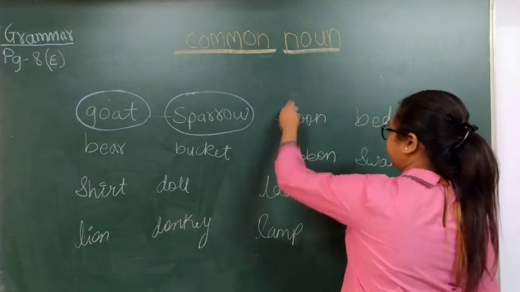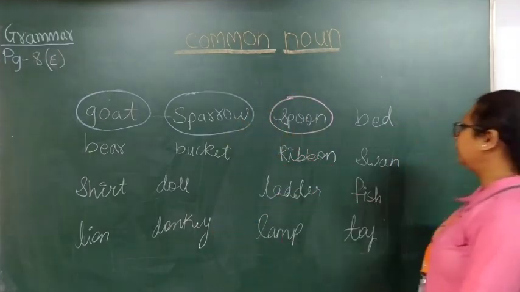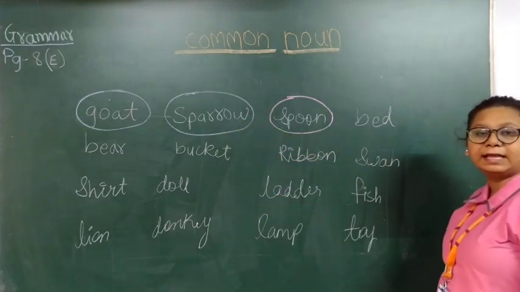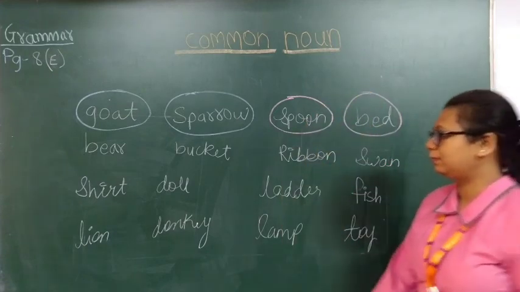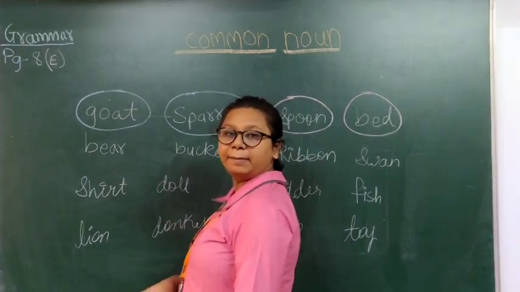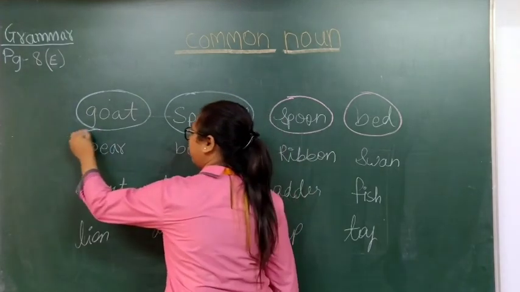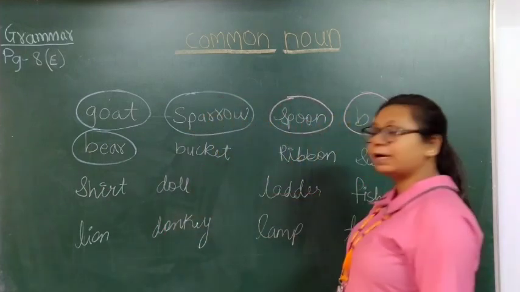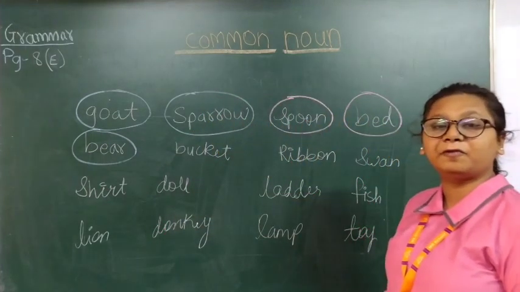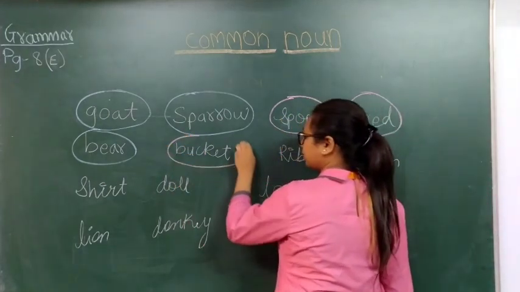So we'll circle it with red. Bucket. Bucket is the name of a thing. So we'll circle it with red.